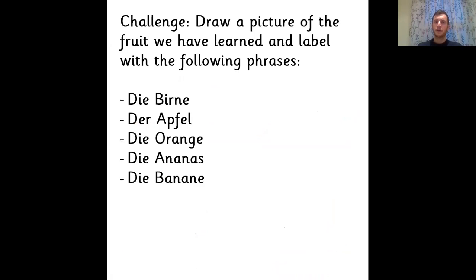Last challenge for you, a challenge that you can complete independently this time. I want you to draw a picture of the different fruits that we have learned today and label them with the following phrases. So we have die Birne, der Apfel, die Orange, die Ananas, and die Banane. If you're not sure, feel free to flip back through the video so you can see how some of those different words match with the pictures from before. Otherwise, see if you can have a go yourself.